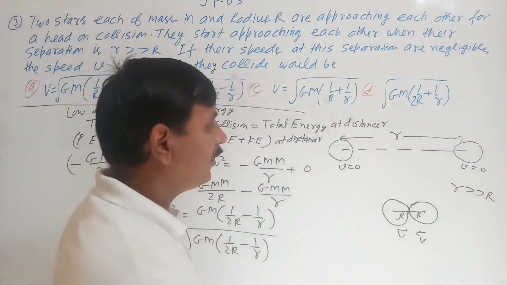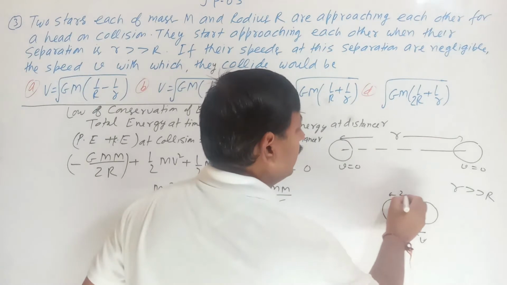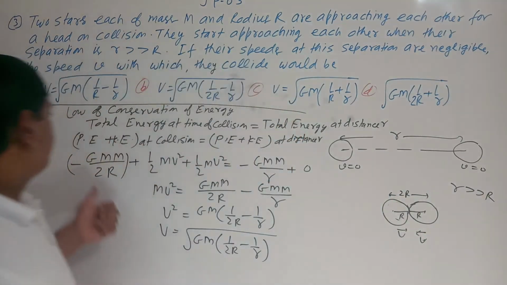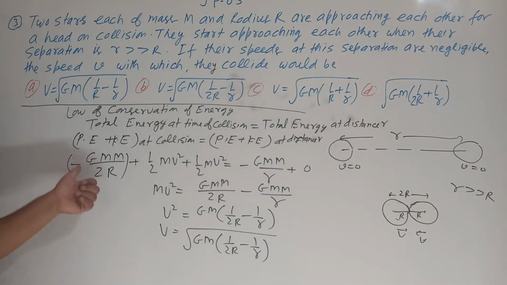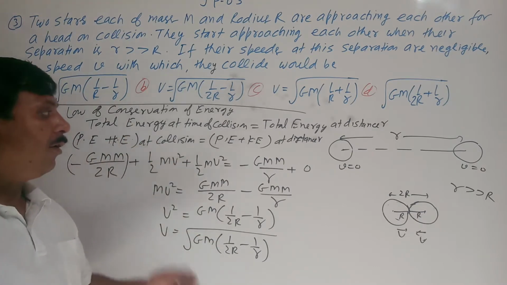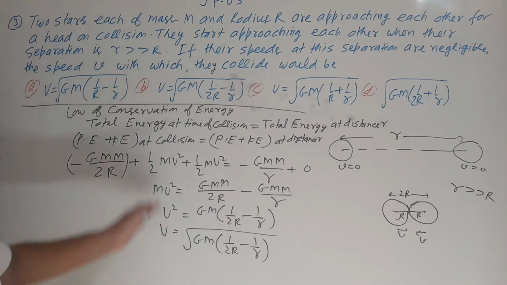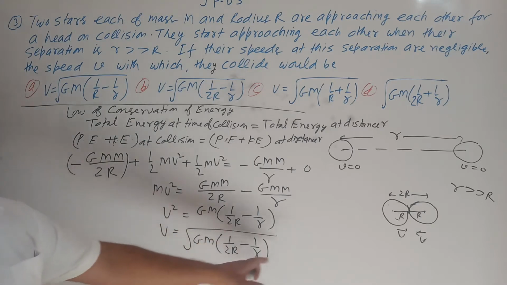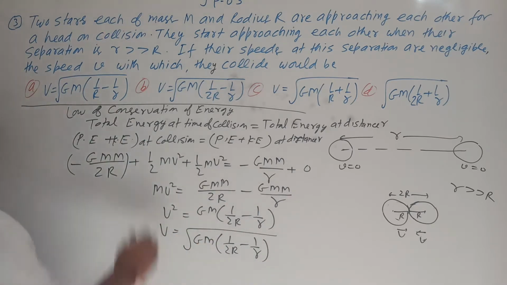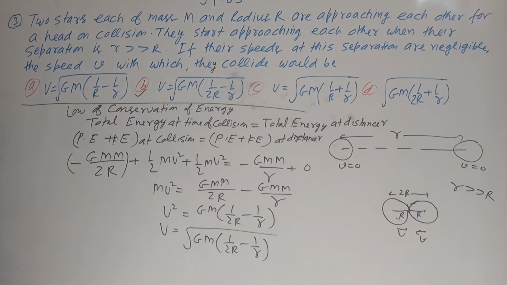So center to center, the whole distance becomes 2r. That's why potential energy is minus G m into m upon 2r. So by the law of conservation of energy, we find velocity as G m, 1 upon 2r minus 1 upon r. So option B will be the correct option.